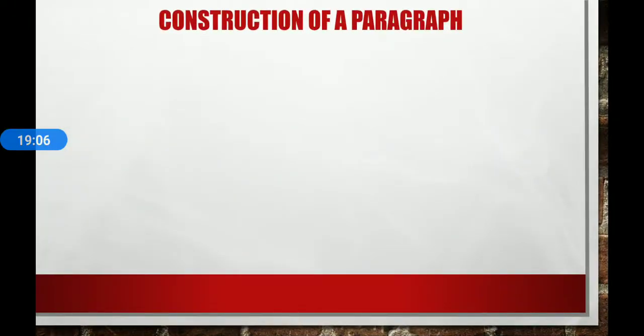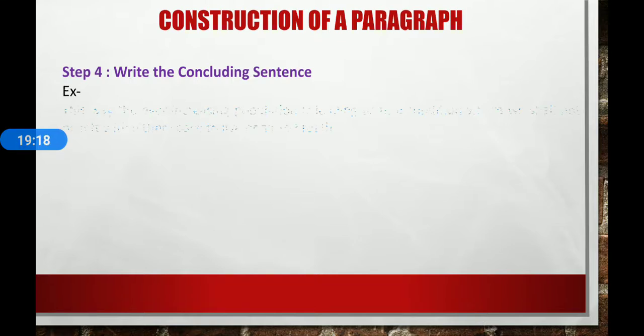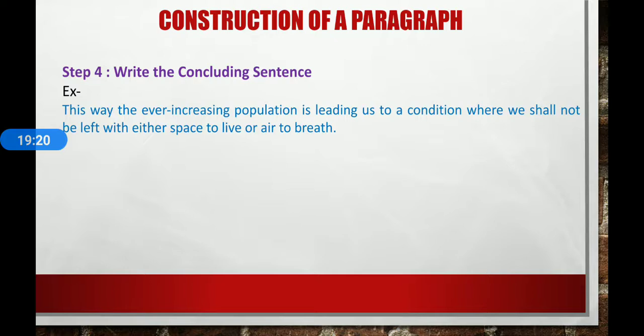And finally, next thing, concluding sentence. Finally, write the concluding sentence to sum up the idea of the paragraph. For example, in this way, the ever increasing population is leading us to a condition where we shall not be left with either space to live or air to breathe.